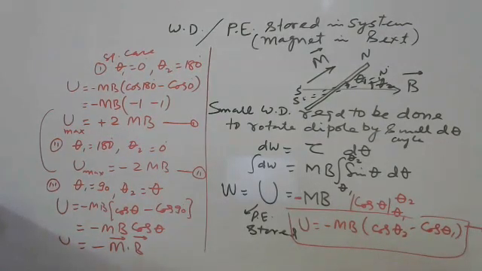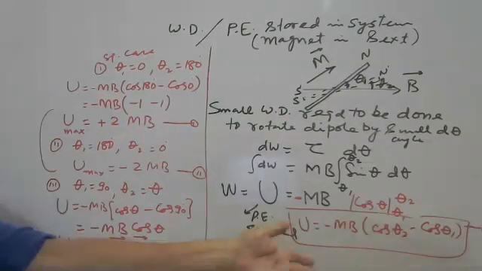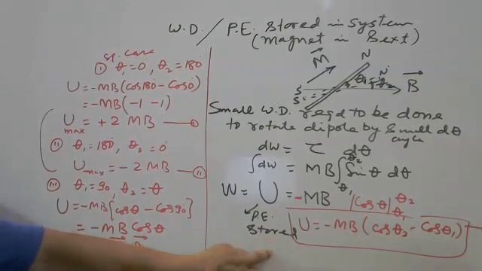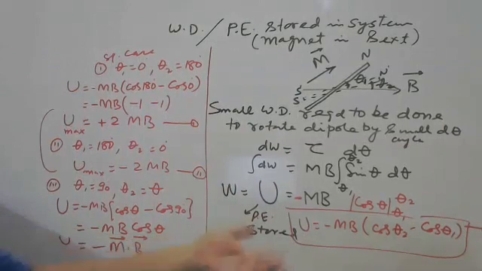In the special cases also, no problem, putting the value of theta 1, theta 2 simply. So you have to learn this equation: minus MB in bracket cos theta 2 minus cos theta 1, final minus initial. Because otherwise in a numerical problem your answer may be wrong.